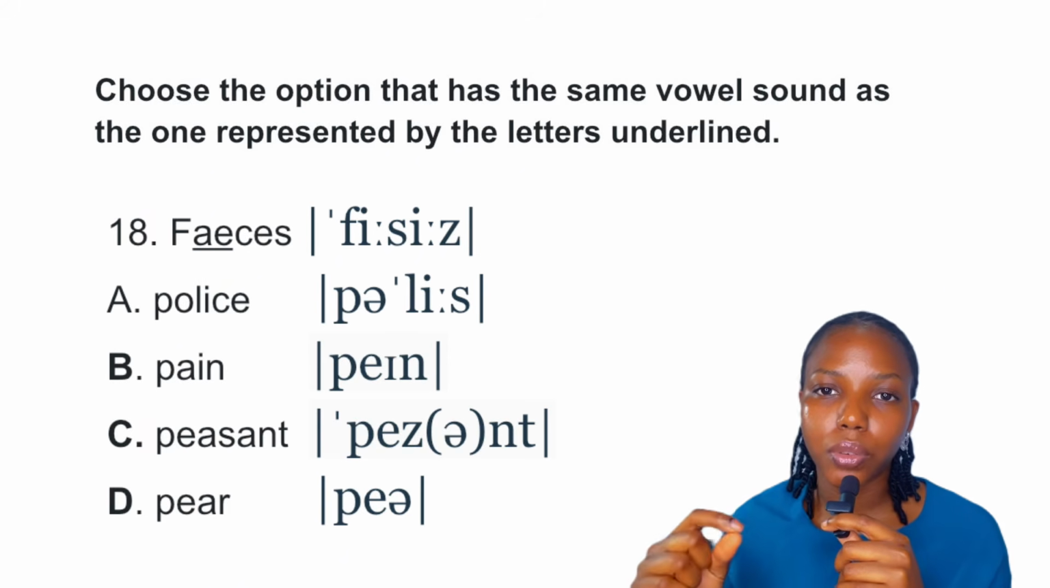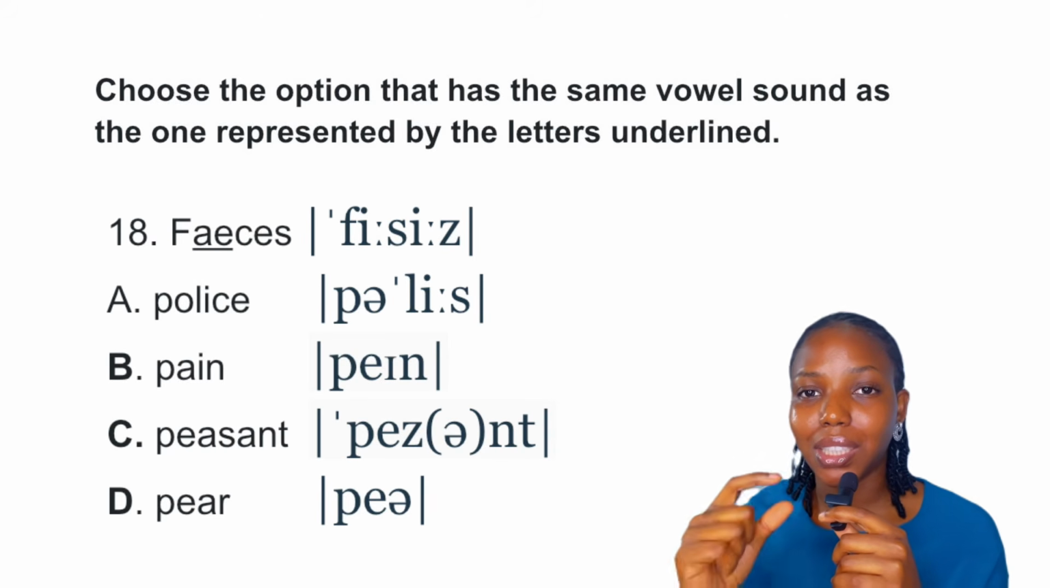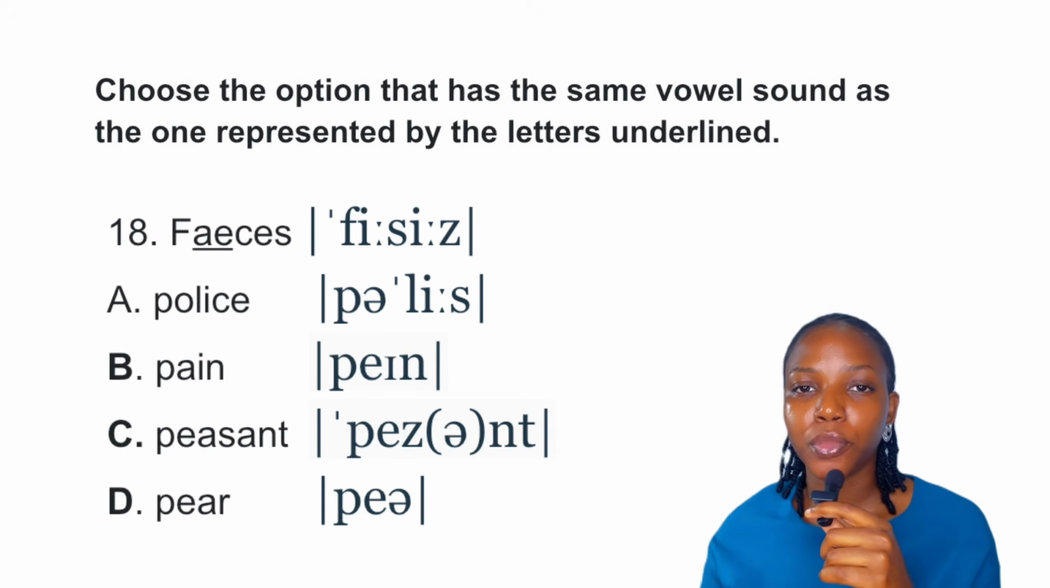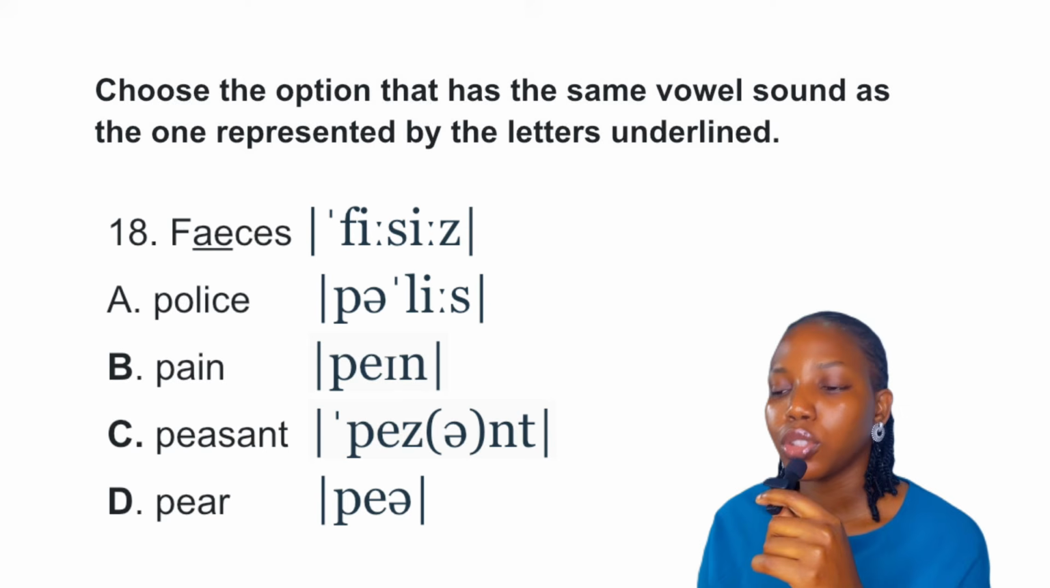And the sound we are looking for is E. Okay, so the sound is represented by the letter A and E in the word feces, right? So the word is transcribed F, E, S, E, and Z. Okay, so let's go to option A.